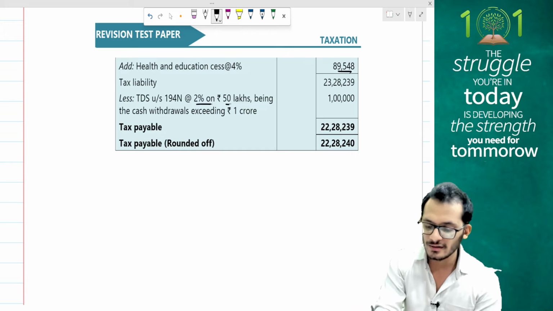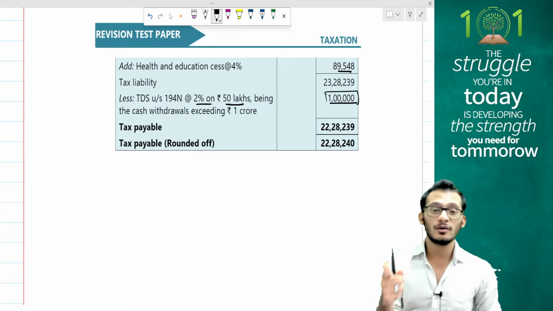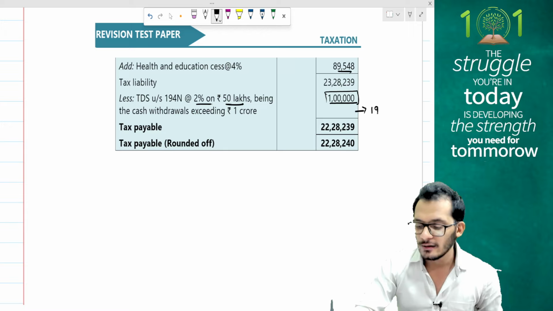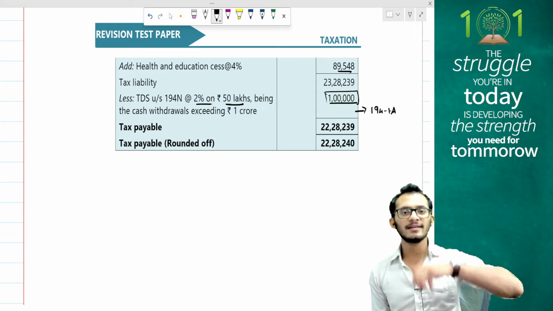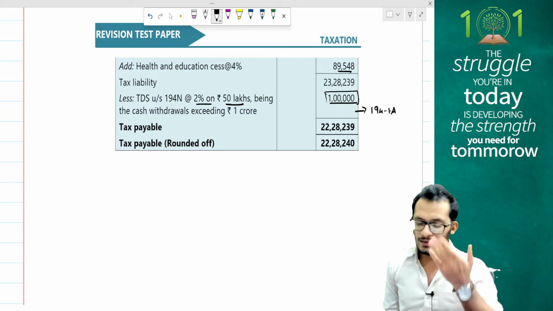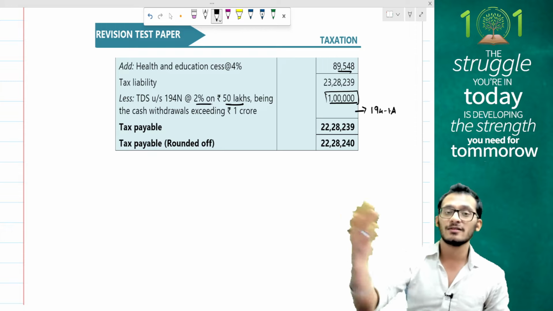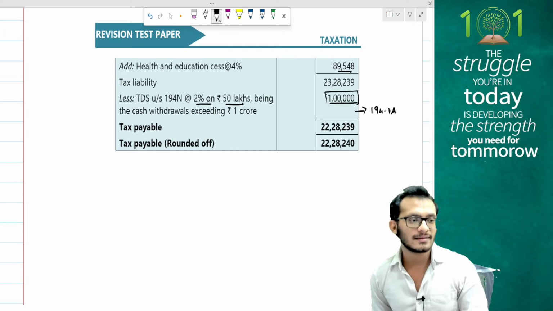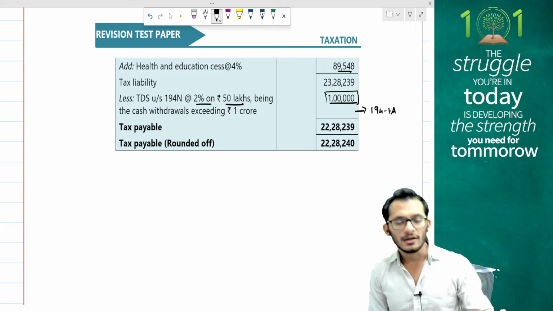TDS has been done at 2% on 50 lakhs, so only 1 lakh rupees has been done. Now ideally, because the person sold a house property, there should have been a 194 IA also. They should have given you a 194 IA. So I would suggest in exam, if you get a question like that, always make an assumption. Make an assumption that the 194 IA is also taken into consideration and should be given as a TDS credit to you. While this question does not have it, you are supposed to have a 194 IA because otherwise the other person would be a defaulter. So you can also reduce 194 IA worth of 1 lakh rupees as a TDS credit for the purpose of computing the taxable component for your syllabus.